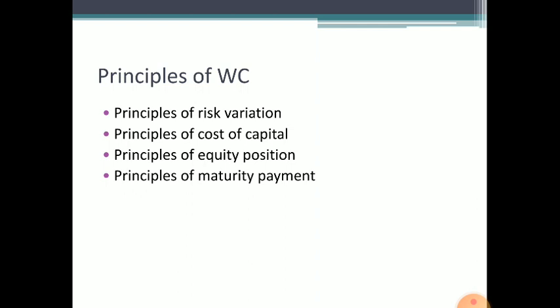The last one is principle of maturity payment. This means the cash flow should be sufficient to meet cash outflow. This facilitates the timely payment of short-term debts. That is maturity of payment.